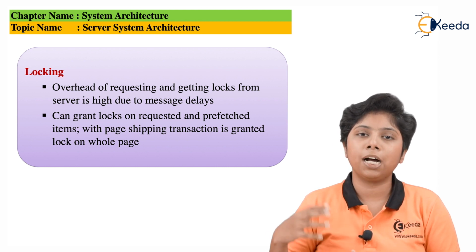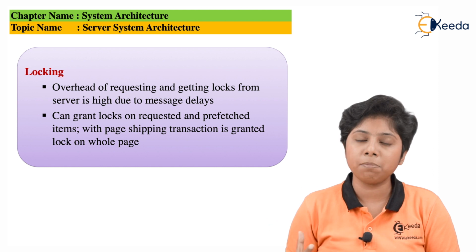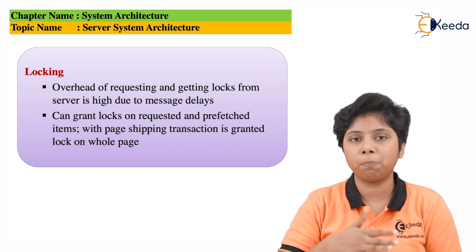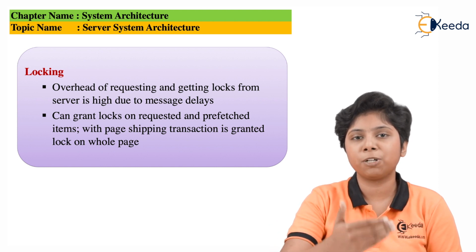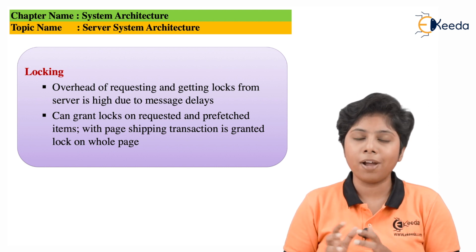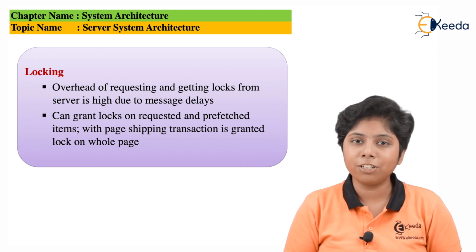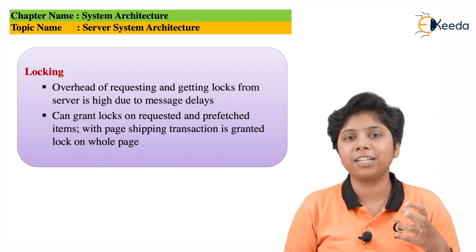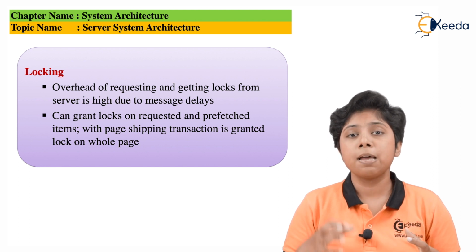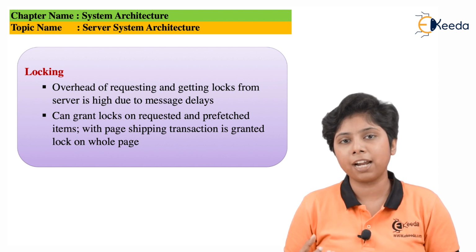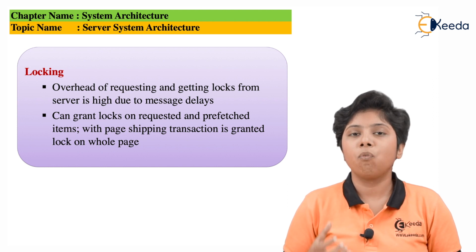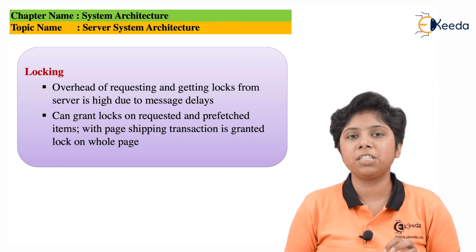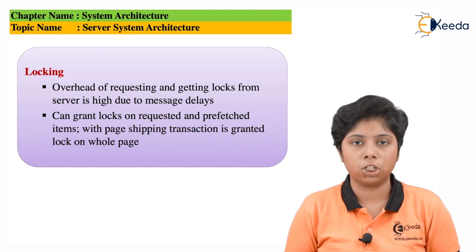Now suppose another client requires information that belongs to the page which has been shipped to this particular client. Even if the information is not required by this client but is required by another client at that instant, we cannot give it, because the page holds an exclusive mode lock.